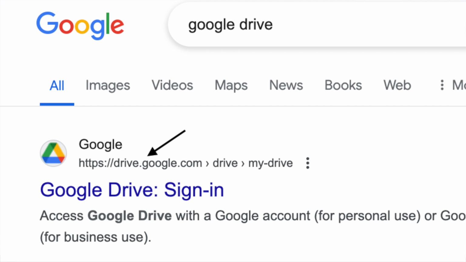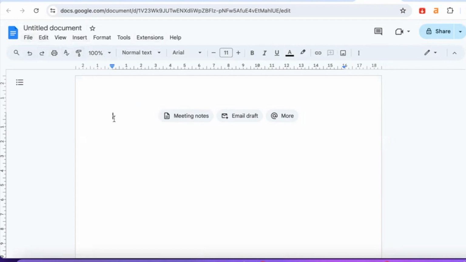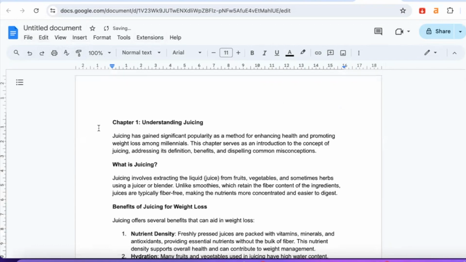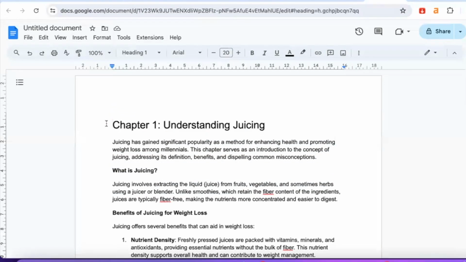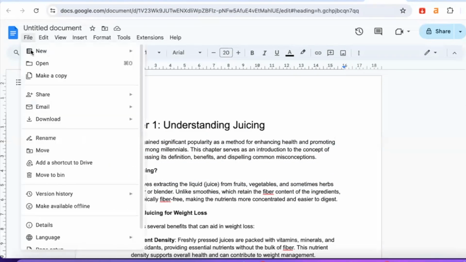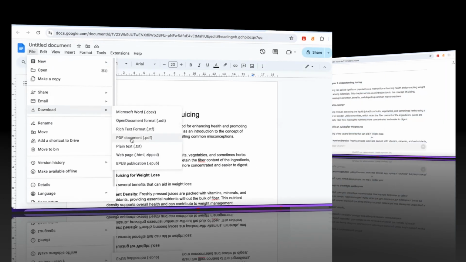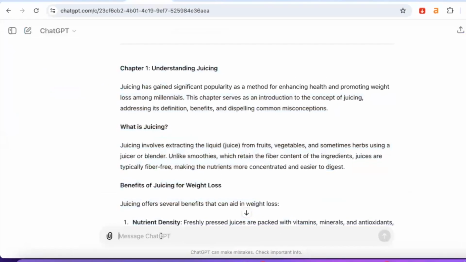Now, what you want to do is just open a blank Word document, and then all we're literally going to be doing is copying and pasting that information there, and of course, making it your own thing, right? I'm not going to go through every chapter because this could be a potentially long video, but I'm just giving you guys some ideas in terms of how you could format your book. So once you have your ebook created, guys, you want to make sure that you download that ebook as a PDF document, okay?